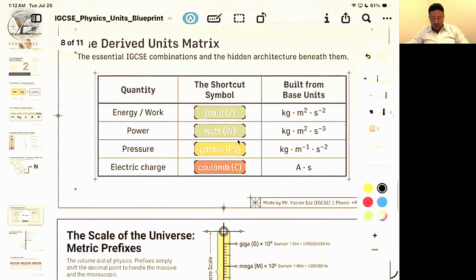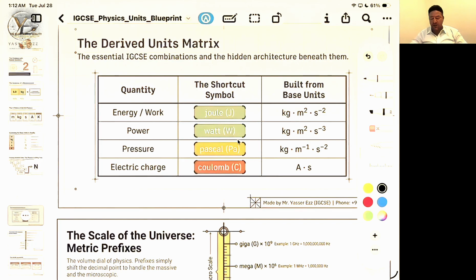The derived units, like energy in joules, power in watts, pressure in Pascal, electric charge in coulomb, are derived physical quantities and can be expressed by other physical quantities like the base quantities: kilogram meter squared per second squared. You can write it per second squared, or with a negative index, second to the power of -2. So you can say kilogram meter squared second -2.